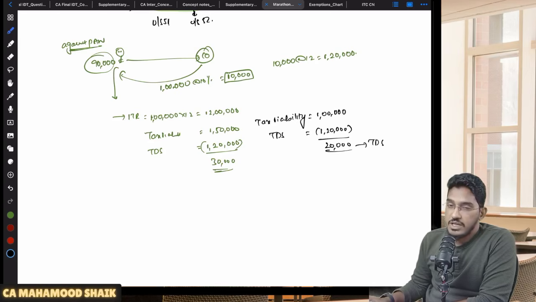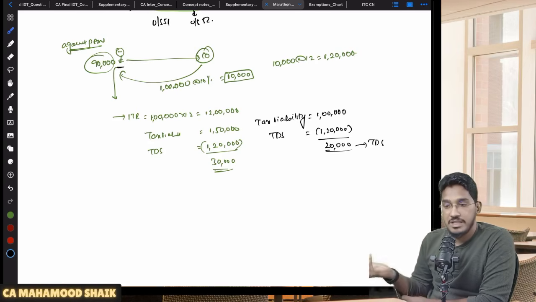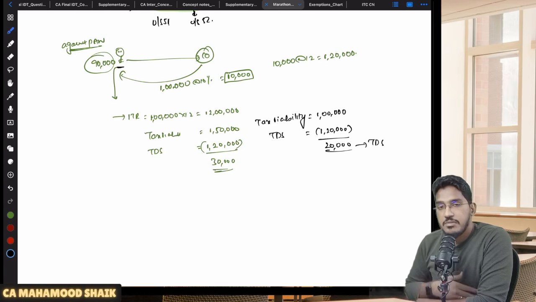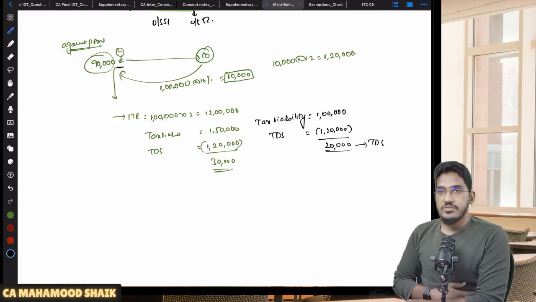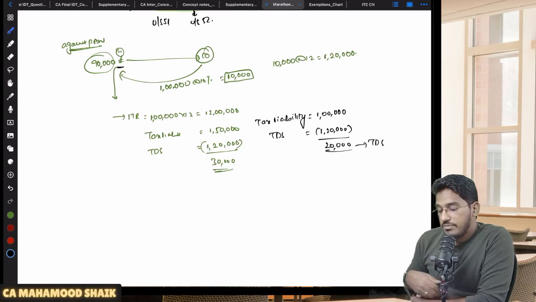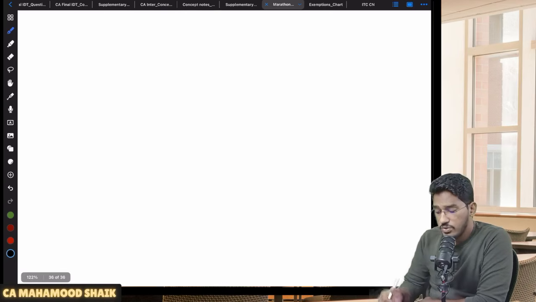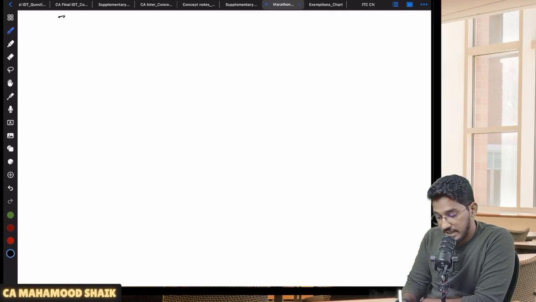So TDS is actually a mechanism to prevent tax evasion. If there was no concept of TDS, this person might file his return or not, might pay the tax or not. The Income Tax Department doesn't want that tax evasion, so that's why they brought up this concept of TDS under Income Tax Act. A similar kind of TDS mechanism GST has also brought up in order to avoid tax evasion. So how this TDS mechanism will work in GST is, let us say, for example, there is one supplier.